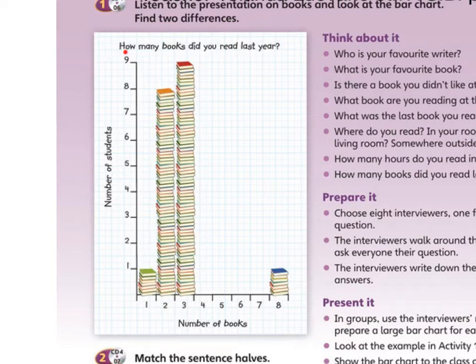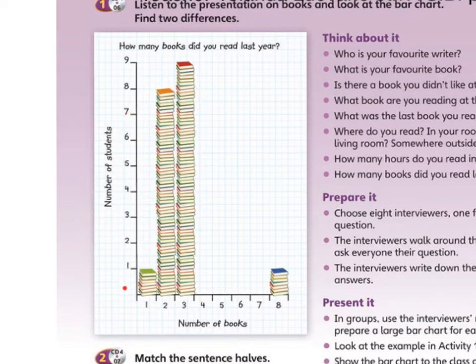So pay attention. First, we have to put the title of the bar graph. How many books did you read last year? That is the title because that was the question that was asked. Now, this in Spanish, you have seen that this is the y-axis and this is the x-axis. You can put numbers, you can put letters, you can put many things there, but you have to make sure that people understand what they are about.